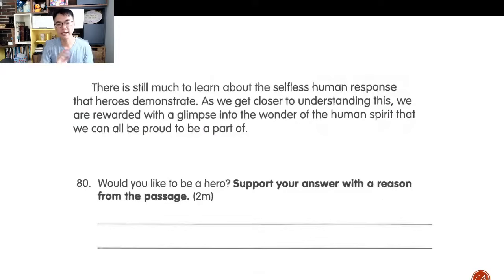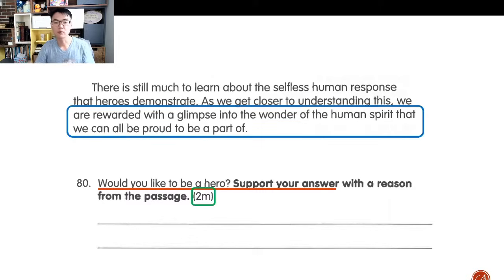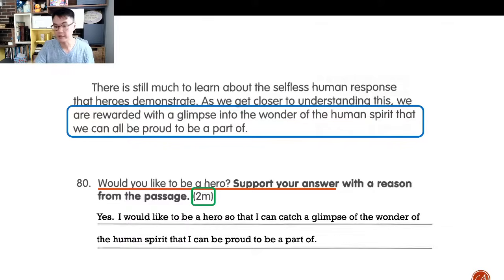Would you like to be a hero, right? I'm just going to give you my answer. There are several possible answers, but very simply, I would take the answer straight from the end of the passage. I would say, yes, I would like to be a hero so that I can catch a glimpse of the wonder of the human spirit. I can be proud to be a part of. So I can rephrase the last sentence to answer the question because it just so happens that it does. This kind of question is very rare.